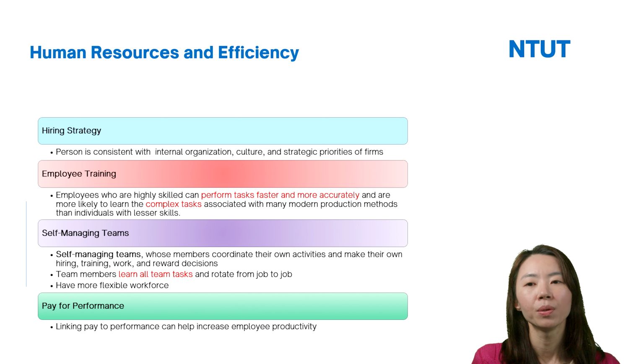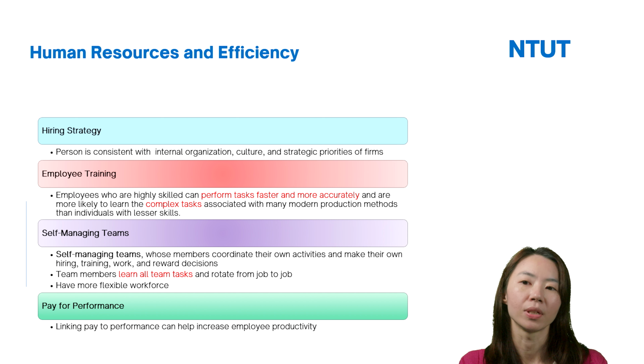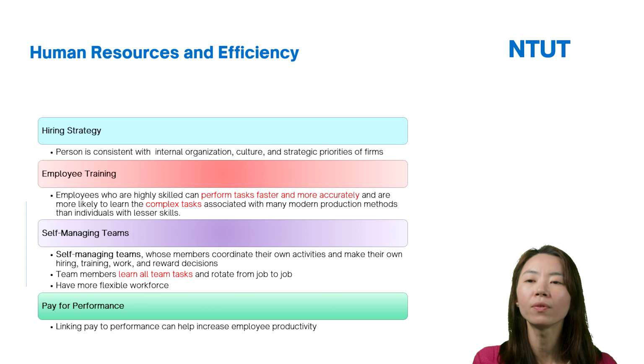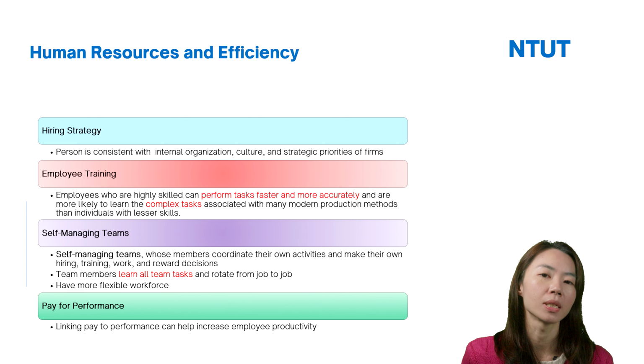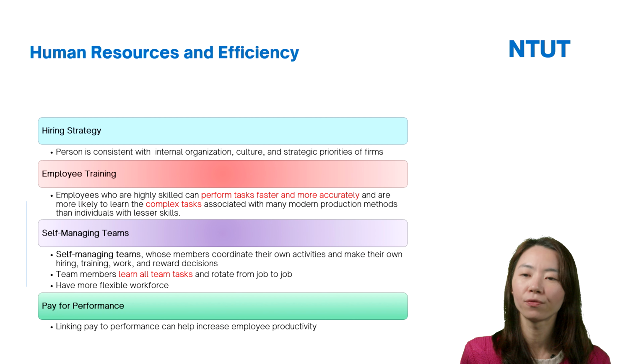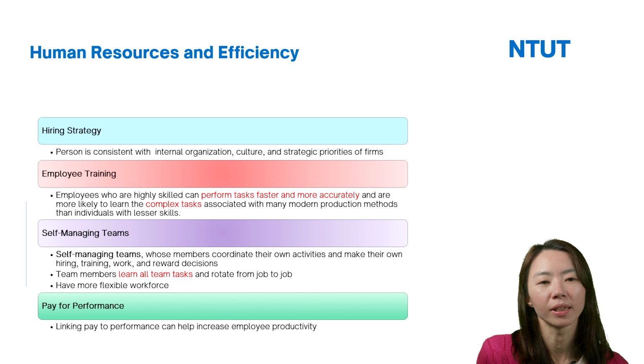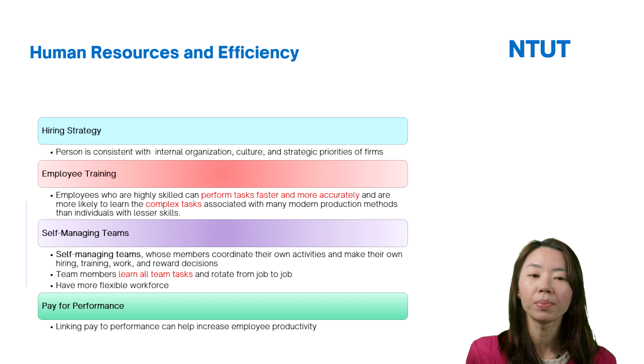And for human resources and efficiency. For human resources management, we can see there are four ways to help firms increase their efficiency. First, hiring strategy.